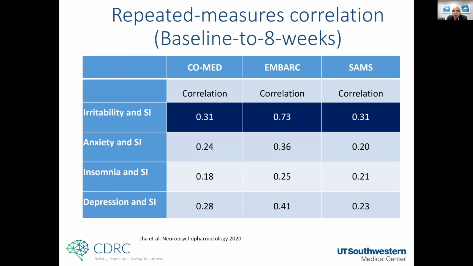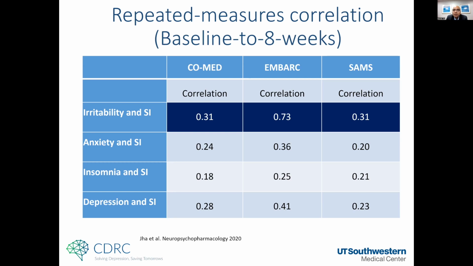So what we found was that if we just looked at how irritability at today's visit relates to suicidal ideation at today's visit, at least numerically, there was a stronger correlation between irritability and suicidal ideation across the three studies as compared to symptoms of anxiety and suicidal ideation, symptoms of insomnia and suicidal ideation, or other symptoms of depression and suicidal ideation. I'd be remiss if I didn't point out that in these overall depression measures, we took out the suicidal ideation item because otherwise we would be double counting suicidal ideation on both sides.